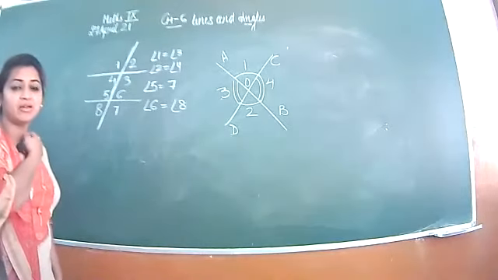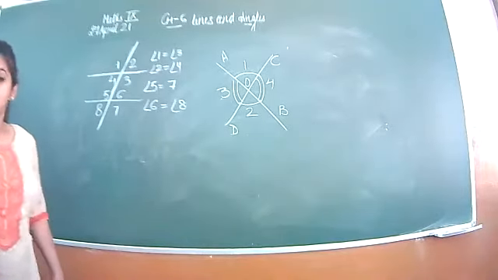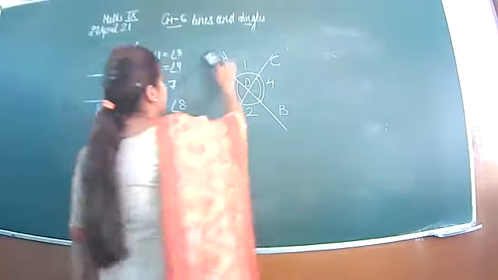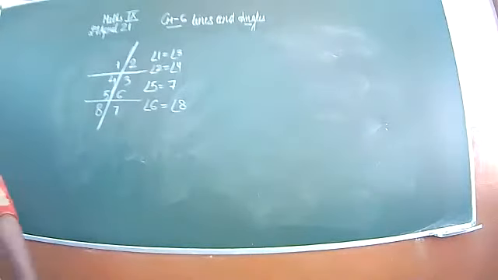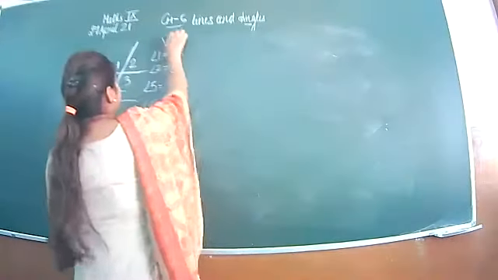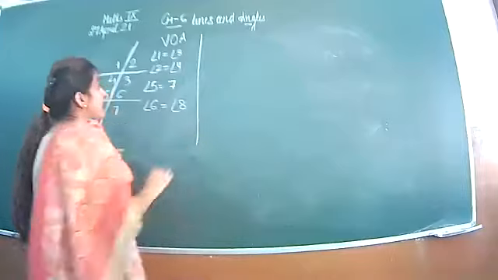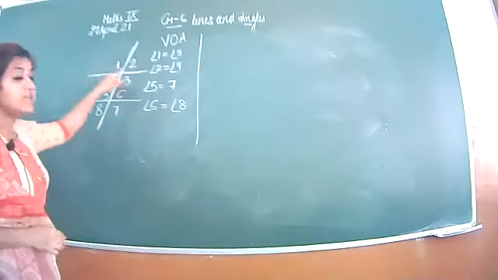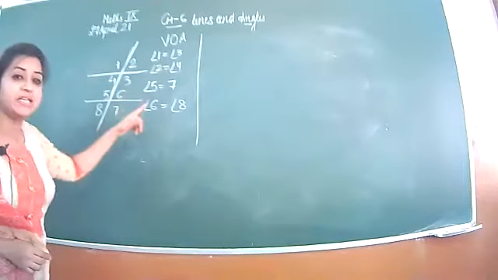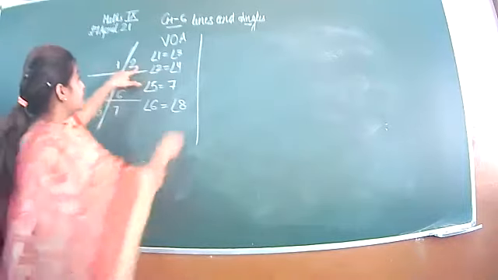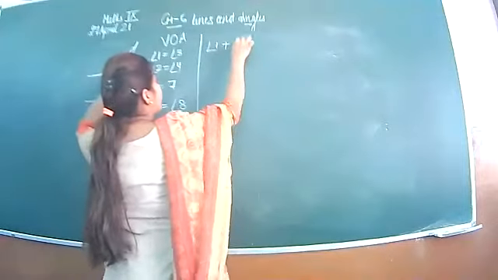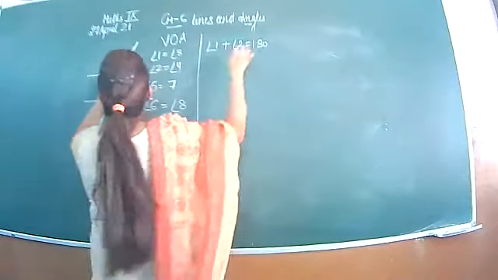Is this clear, beta? Any doubt? If any doubt is there, you can ask. Otherwise, I am going to start with the next term that you have already done in the previous class. This is your vertically opposite angle. Next is your linear pair. How many linear pairs are forming here? 1 plus 2 is lying on a straight line. So 1 plus 2 is 180, that is a linear pair.